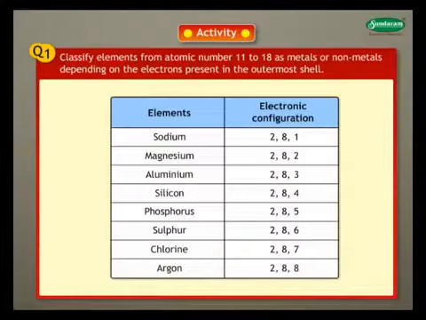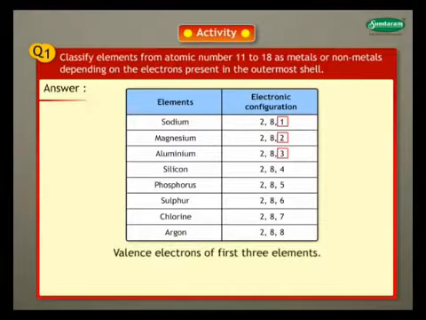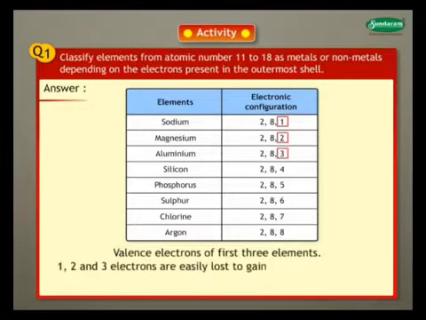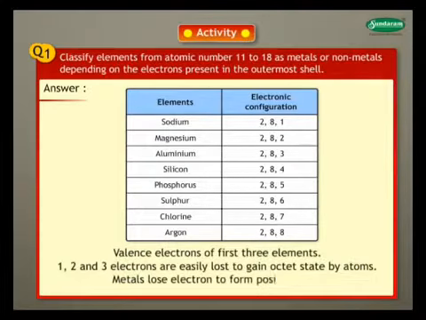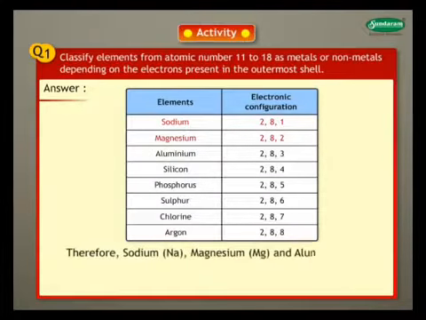Activity. Question 1. Classify elements from atomic number 11 to 18 as metals or non-metals depending on the electrons present in the outermost shell. Answer. Valence electrons of the first 3 elements are 1, 2 and 3. These electrons are easily lost to gain the octet state by atoms. Metals lose electrons to form positive ions. Therefore, sodium, magnesium and aluminium are metals.